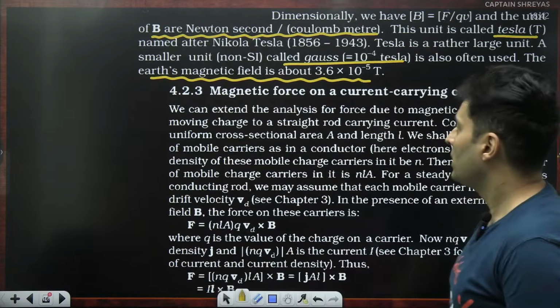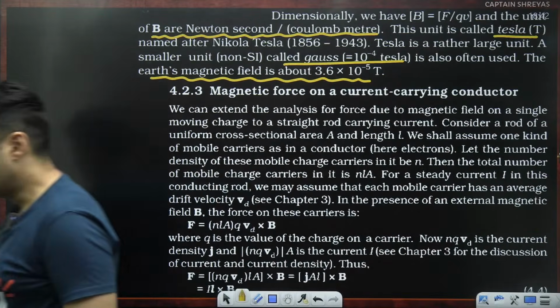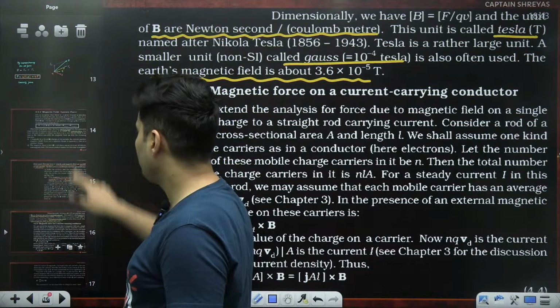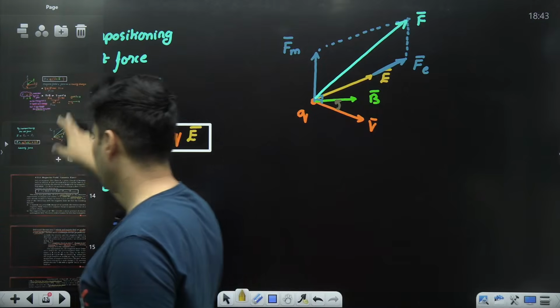Okay, I hope till this point everybody is clear. Understood? Give me a thumbs up. Is the meaning of Lorentz force and everything clear?